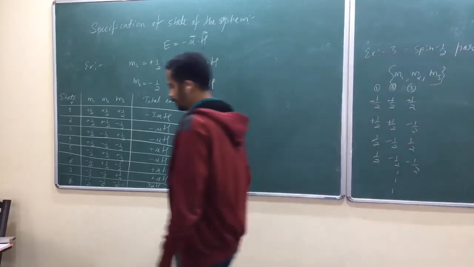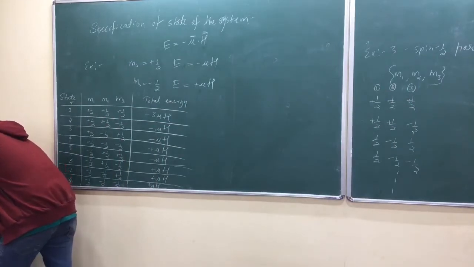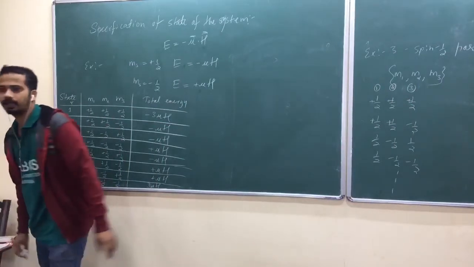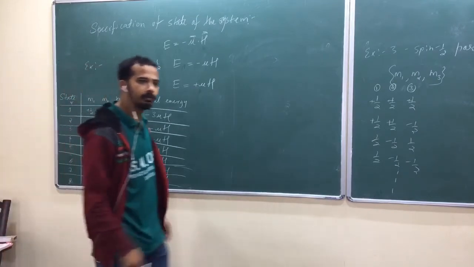Now look at here. Now the total number of possible states is 8, isn't it? Total number of possible states is 8.